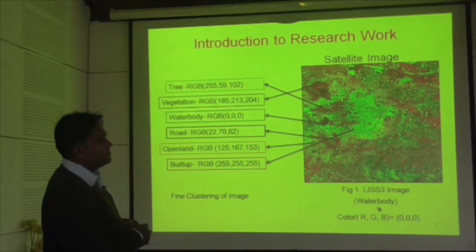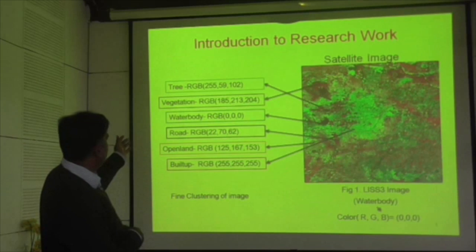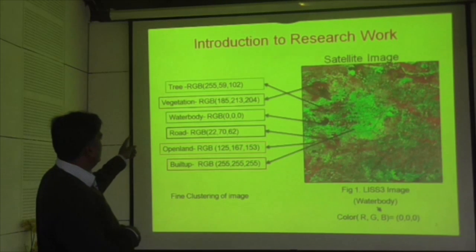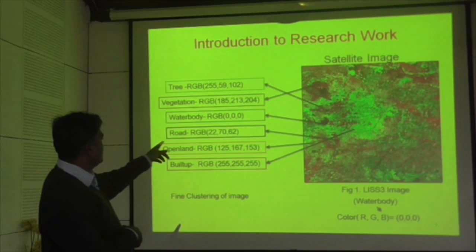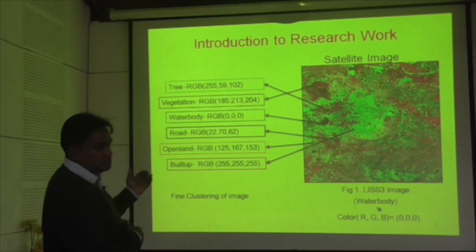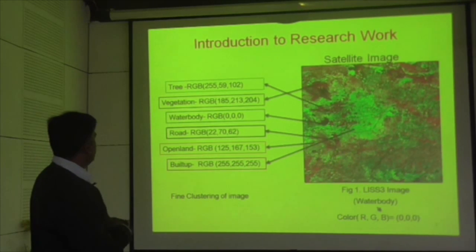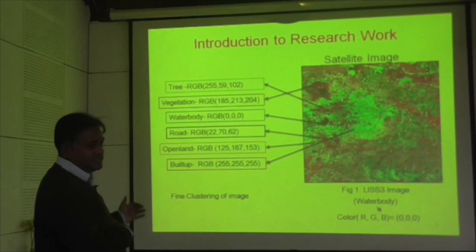There are various features belonging to this image. We cannot identify what that red color is. I have shown here that red color shows the vegetation, and the RGB value is like this, 185, 13, 204. But the person in front doesn't understand these values, so they identify from the colors. The tree has that much RGB, then the water body, road, open land, built-up. There are so many features like this.